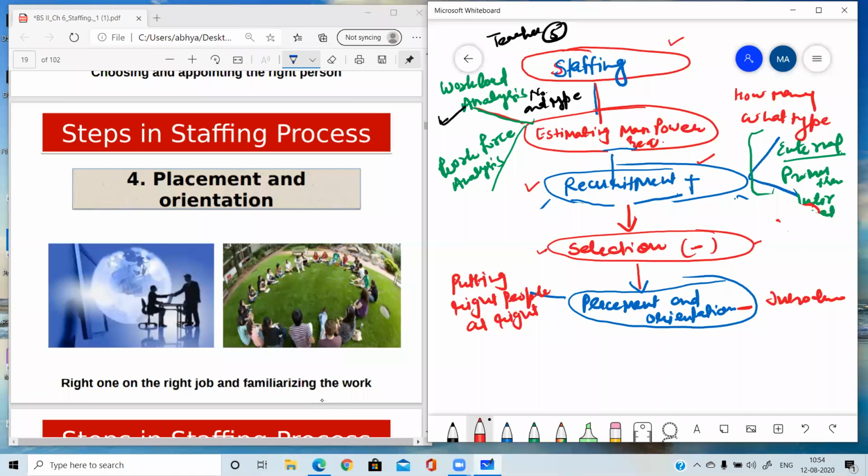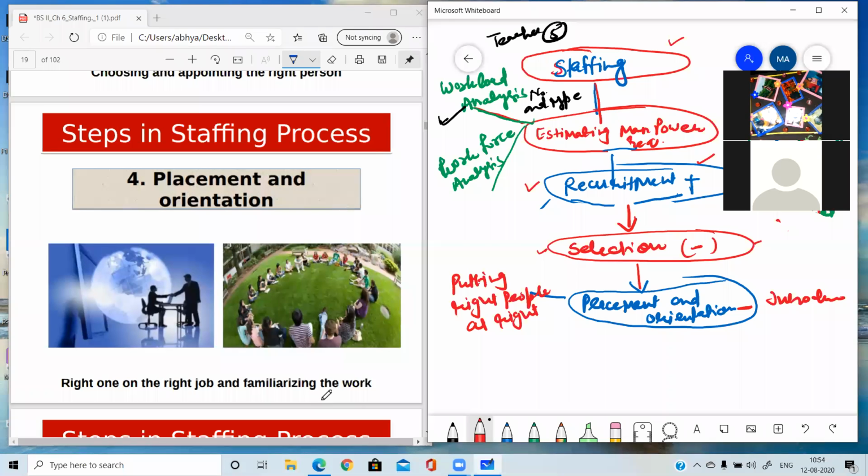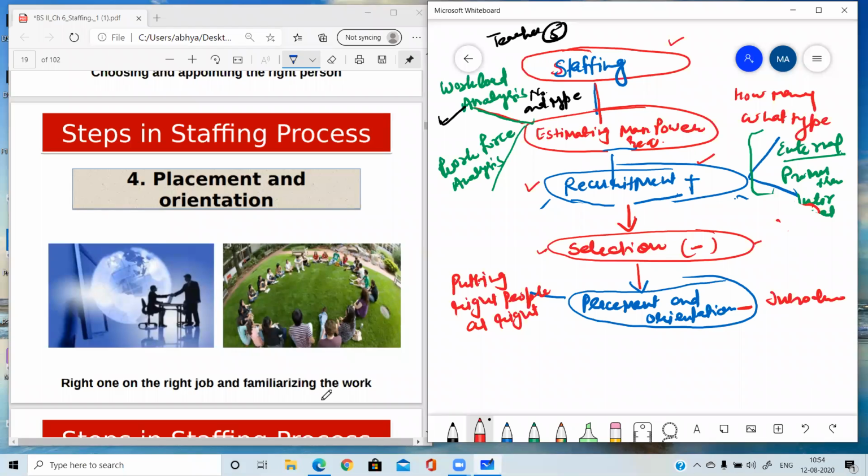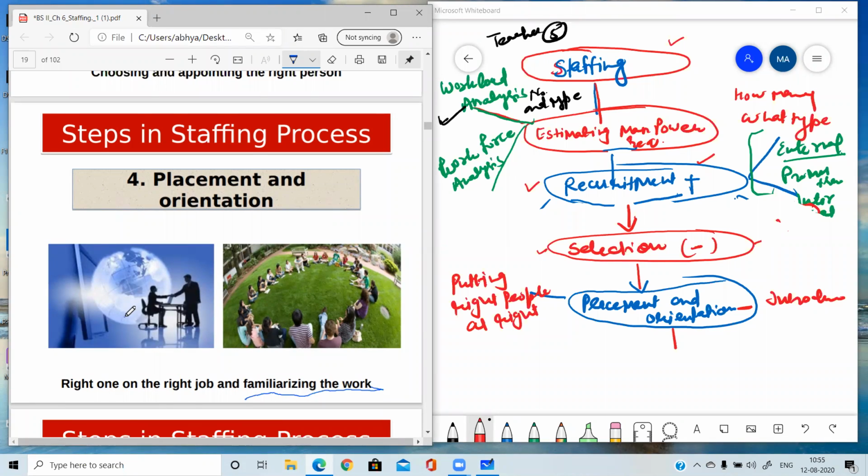Like when you people get admissions in different colleges, all the colleges conduct their orientation program. Orientation means familiarizing the new employees with the old ones, so that the employee is able to adjust himself or herself in the new environment, and without wasting much time he can start doing work. So that's why orientation is done. So placement means putting the right person at the right job, and orientation means familiarizing the employees while they are performing the given task.